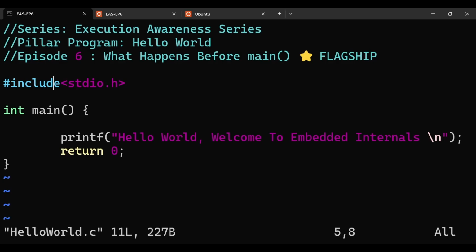This is a very simple program which prints a statement on our output screen, usually the first program developers start their journey with. So we are printing hello world, welcome to embedded internals on the output screen, that is the bash shell, the terminal, in our case.